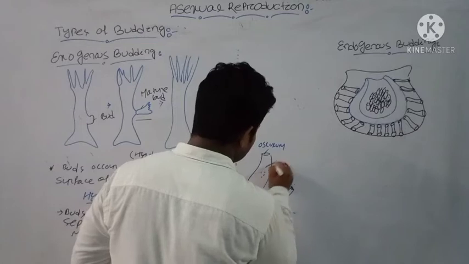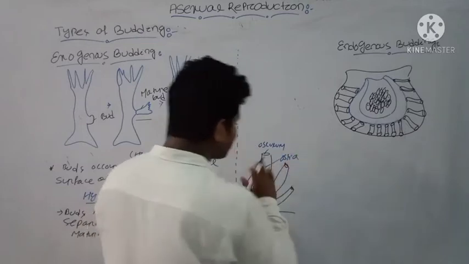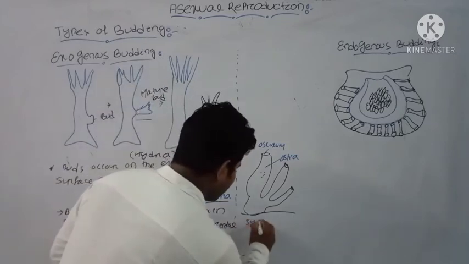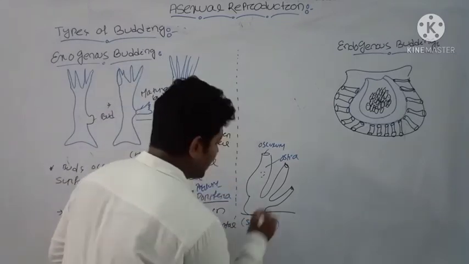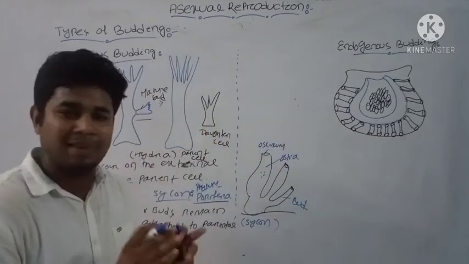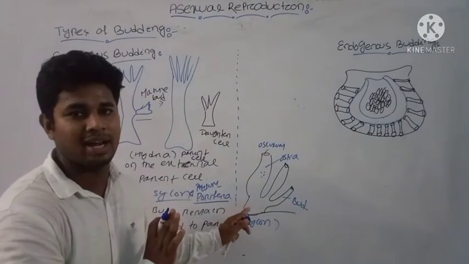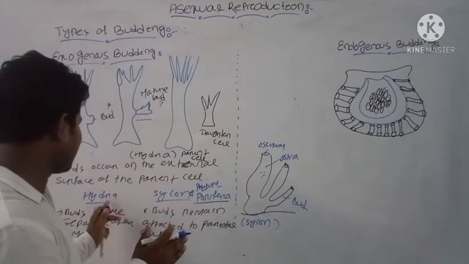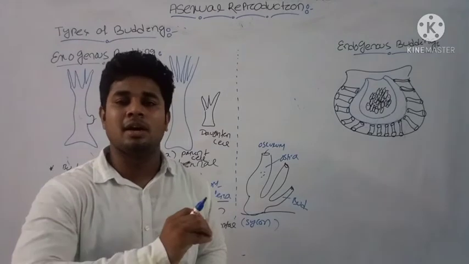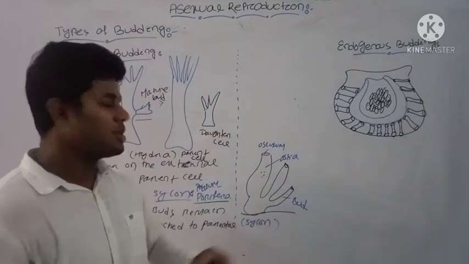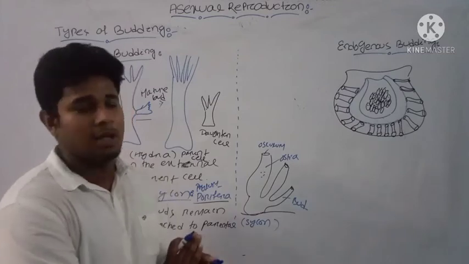These are ostia, some pores present on the body, and this is its bud. You can see the bud is matured but still remains attached to the parental body. In Hydra, buds separate from the parent after maturity, but in Scypha, they remain attached.